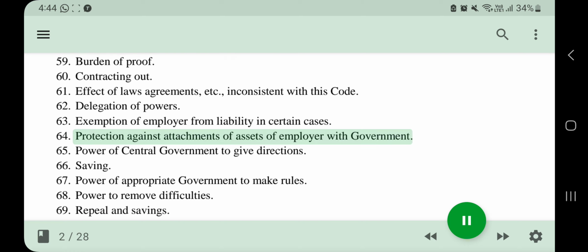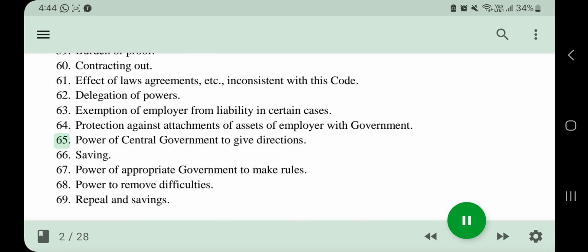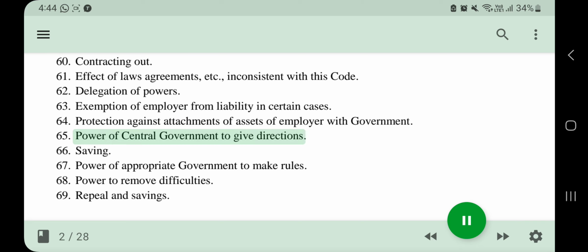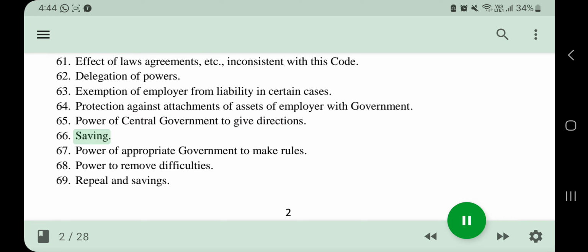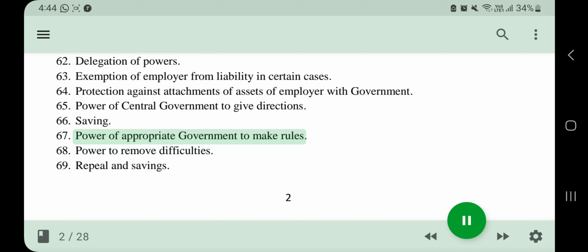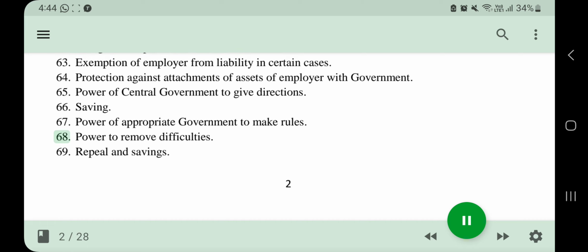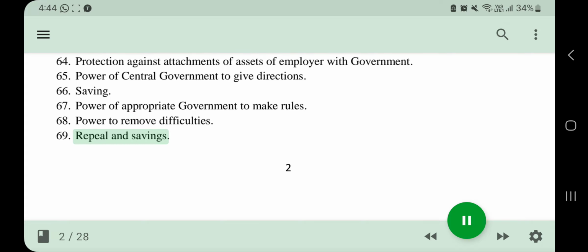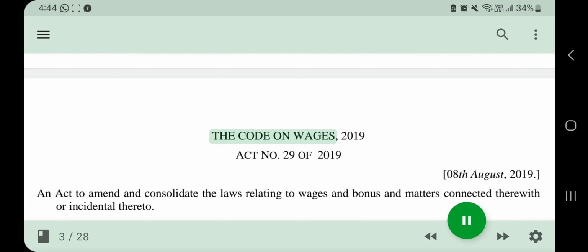64. Protection against attachments of assets of employer with government. 65. Power of central government to give directions. 66. Saving. 67. Power of appropriate government to make rules. 68. Power to remove difficulties. 69. Repeal and savings. 3. The Code on Wages, 2019.